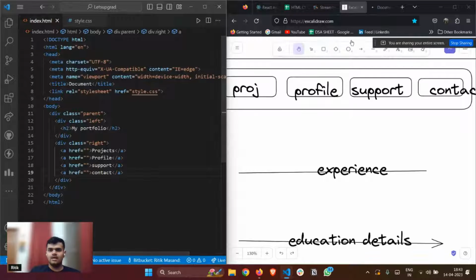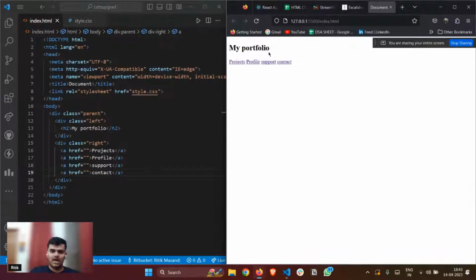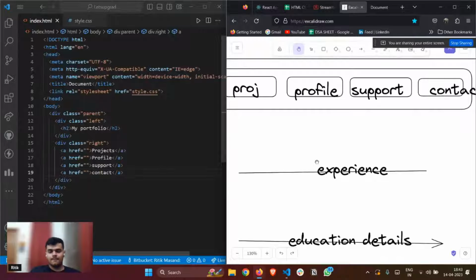So we have something like this now: a portfolio, and these are my anchor tags here. Yes, it acts like a logo exactly. You can add an image as well if you want. No issue with that.